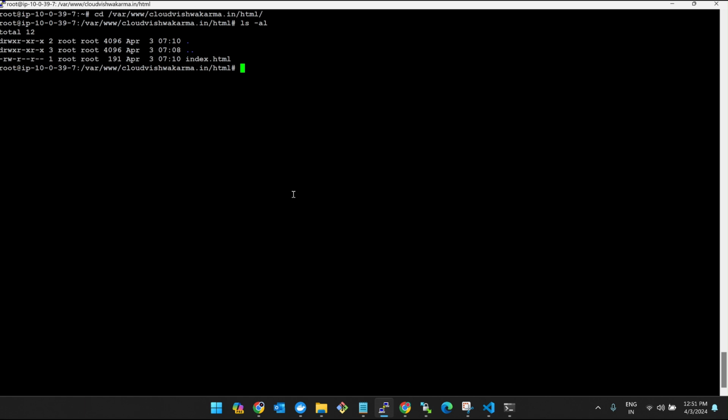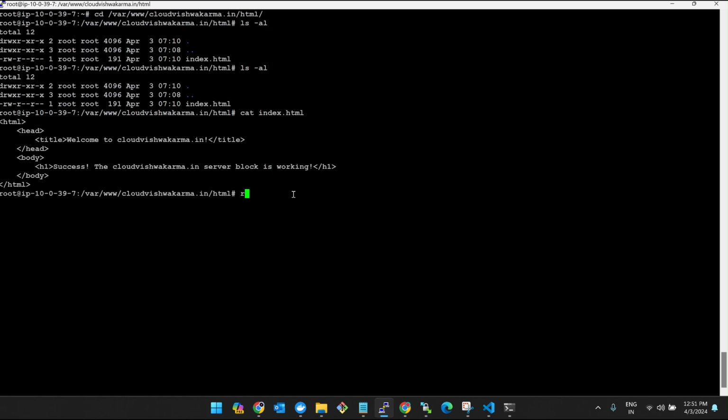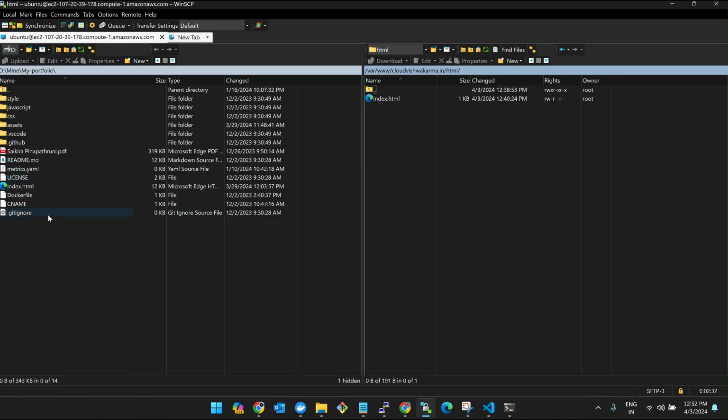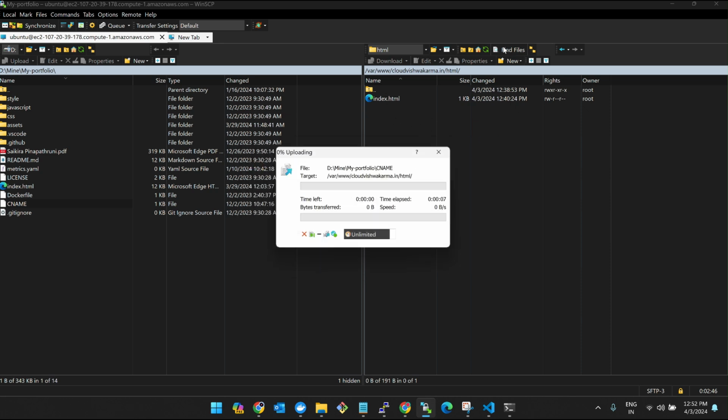So what I will do is I'll come back and delete this HTML file because this is the default one which is not required. rm -rf index.html and then cd ./ chmod 777. I'll show you directly. I'm not going to give you the command now, but I'll show you what will happen if you paste a file directly. See, if I paste it here, it will throw you an error. You know why it is throwing an error? Because we do not have permissions to paste a file there. Okay, now I'll give the permissions.